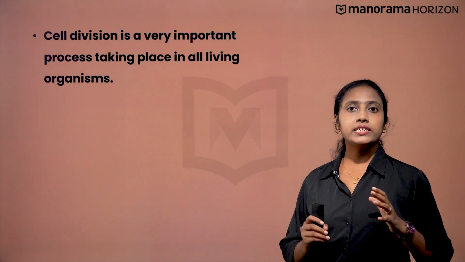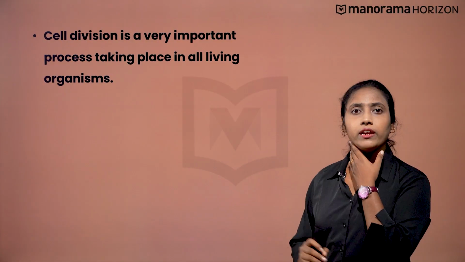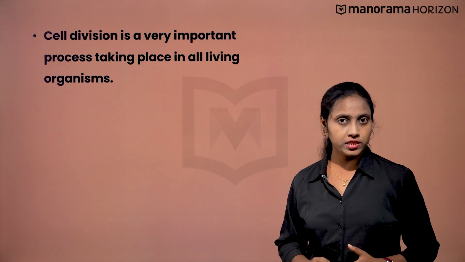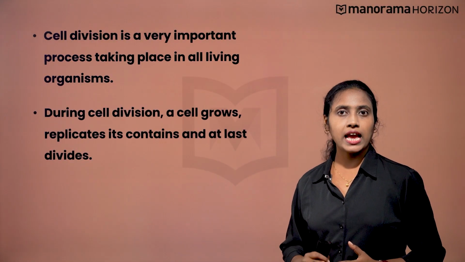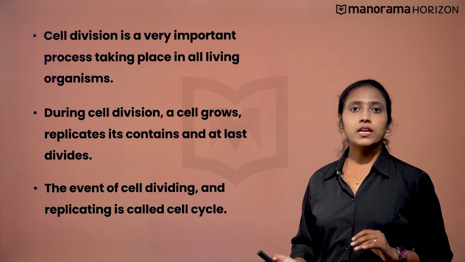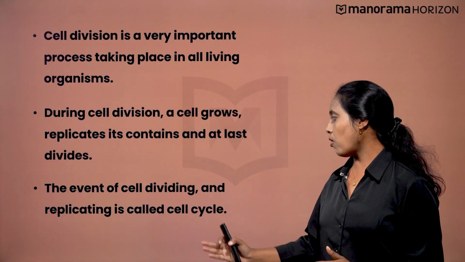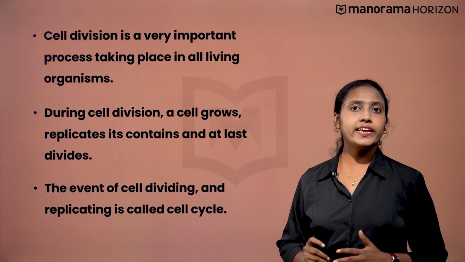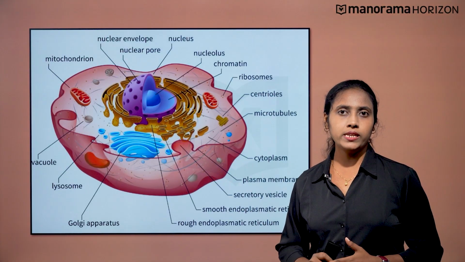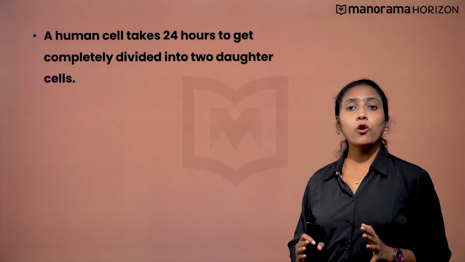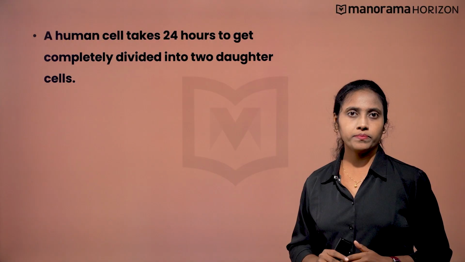Cell division is a very important process taking place in all living organisms. During this process, a cell grows, replicates its contents and at last divides. These events of cell dividing and replicating are called the cell cycle. If we take the case of a eukaryotic cell, for example, a human cell, the cell takes approximately 24 hours to complete one cell cycle.